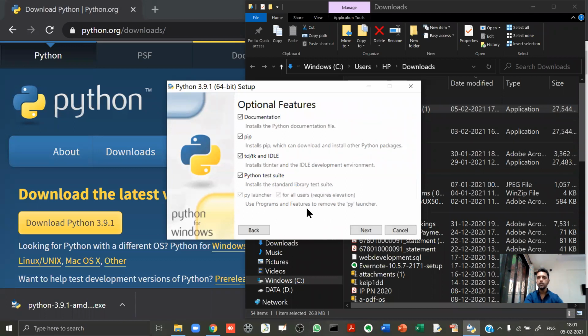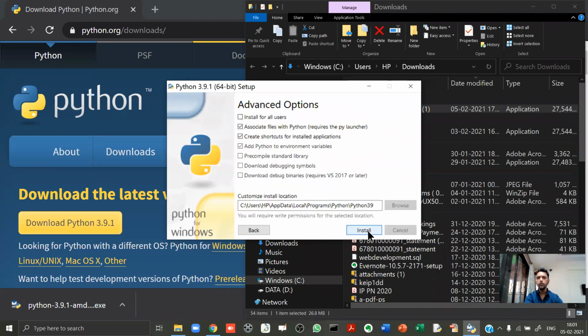I go to customize installation. All right. And I do next. Nothing to be changed over here. Now also see where Python is installed. There is something funny about this, which I'll tell you very soon. So Python will be installed in C:, users, HP. By the way, on your computer, you may not see HP, you may see your own name, or if your computer is a Lenovo computer, you may see Lenovo over here. After that, app data, local, programs, all this will probably remain the same. So try to remember this: C:, users, HP, and so on.